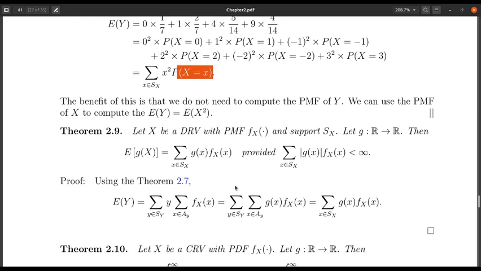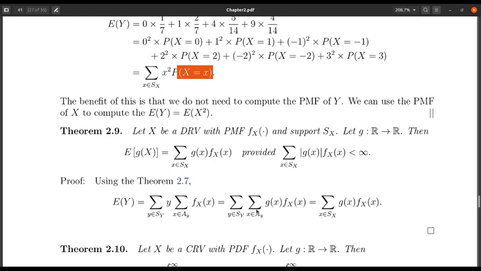And the proof of this one is fairly simple. The expectation of Y is the summation over the support of Y of y times the probability mass function of Y. The probability mass function of Y can be written in this form, which is Theorem 2.7, and then you just write everything together and you get the expression. So the proof is exactly what we did here, written in general form.